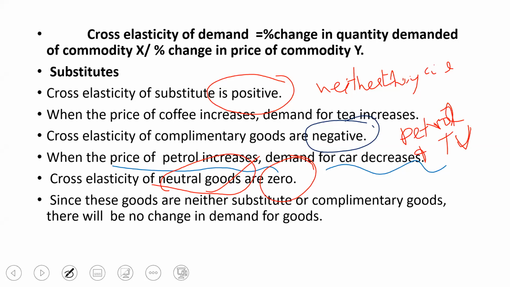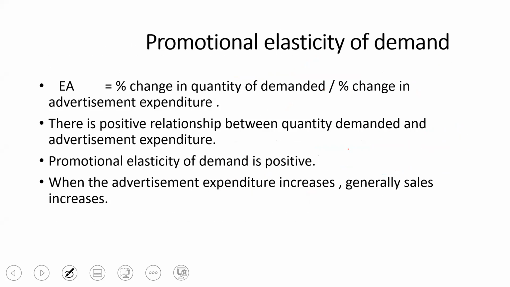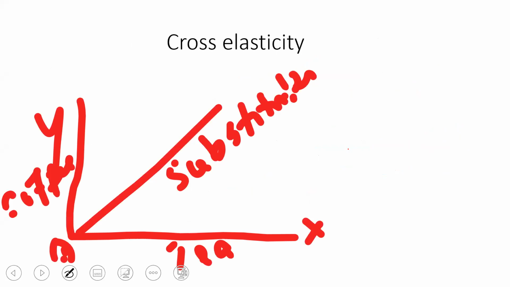So there are 3 types of cross elasticity. Cross elasticity for substitute is positive. You saw. Cross elasticity of complementary good is negative. Cross elasticity for neutral good is 0. These 3 things you will have to remember. Now we have to draw that diagram, the one I told you yesterday.